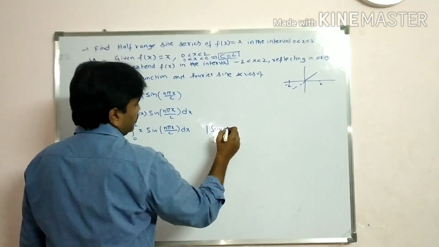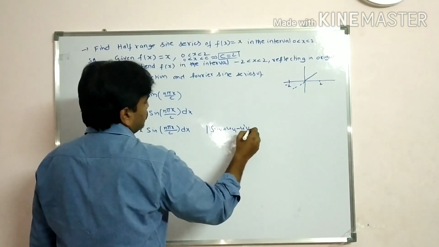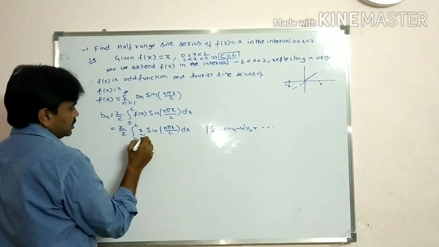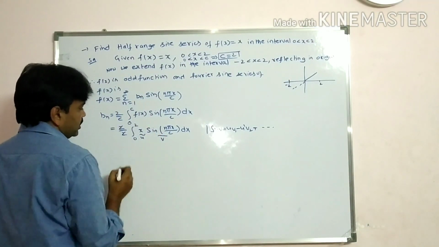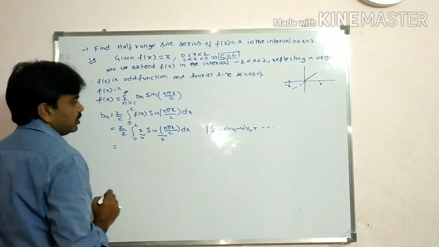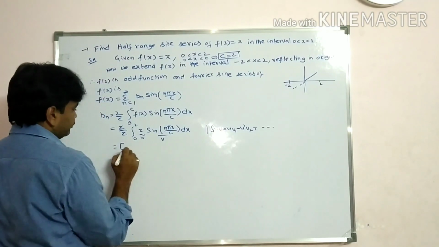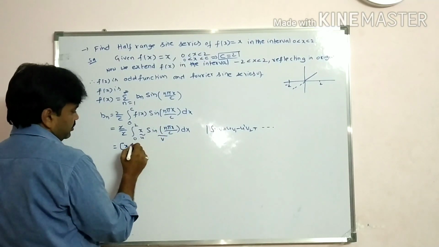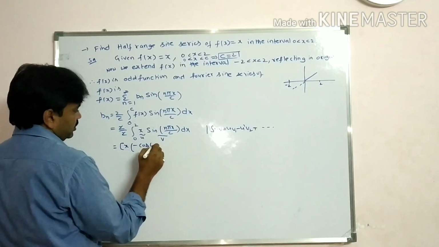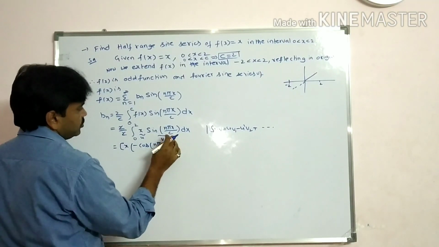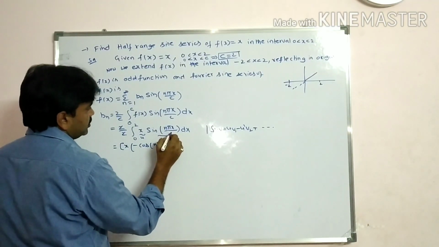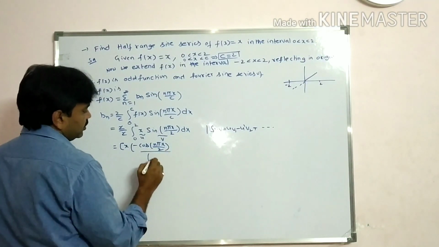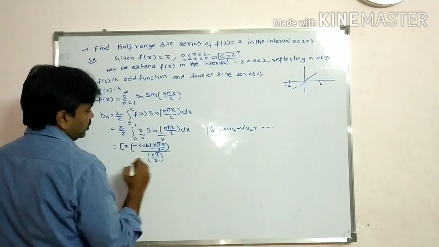What is our integration by parts? u v1 minus u dash v2 plus and so on. Now what is u here? u is x and v is sin(n pi x by c). So that is equal to u bracket, u means x, v1 integral of sine is minus cos(n pi x by c). Sorry, students, what is the c value here? c value is 2. So divided by n pi by 2.